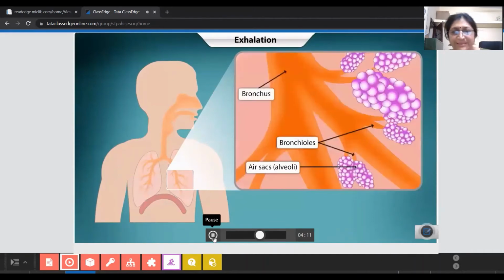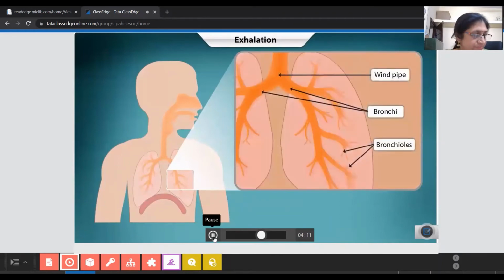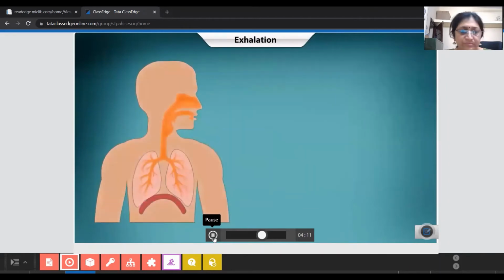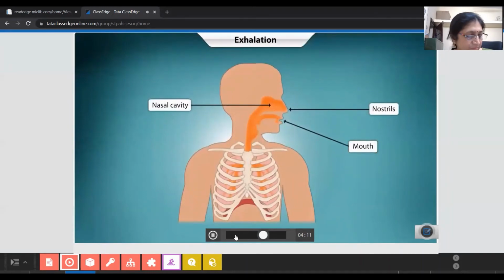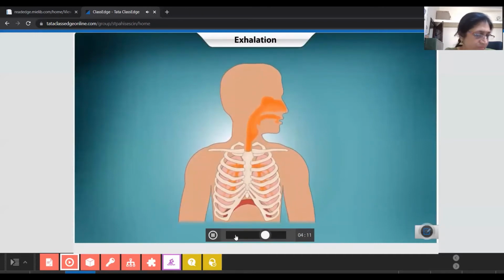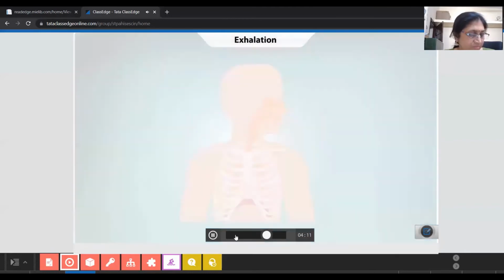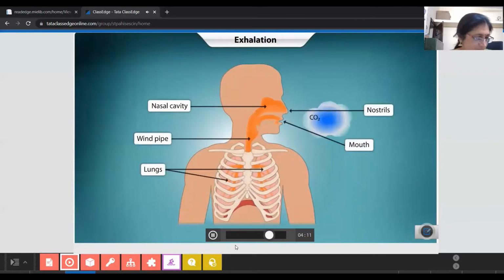It is carried through the bronchioles and the bronchial tubes into the windpipe. It is then removed through the mouth or nasal passage. When we breathe out or exhale, the ribs move down and inwards, while the diaphragm relaxes and moves upwards into the chest cavity. As the chest cavity gets smaller, air rich in carbon dioxide is forced out of your lungs and windpipe and then out of your nose or mouth.